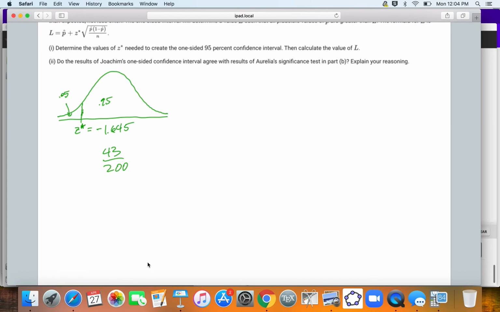We're now going to add negative 1.645 times the standard error, which would be the square root of 43 out of 200 times the complement to that, which is 157 out of 200, and that's all over 200.